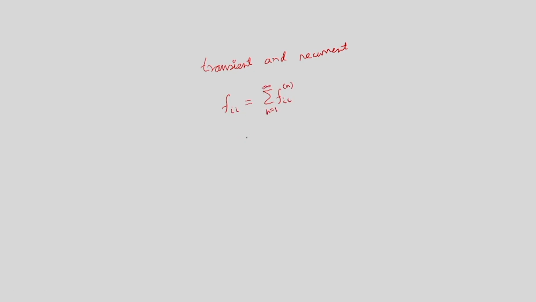If f_i is less than 1, then this state is transient. If it is equal to 1, then this state is recurrent.